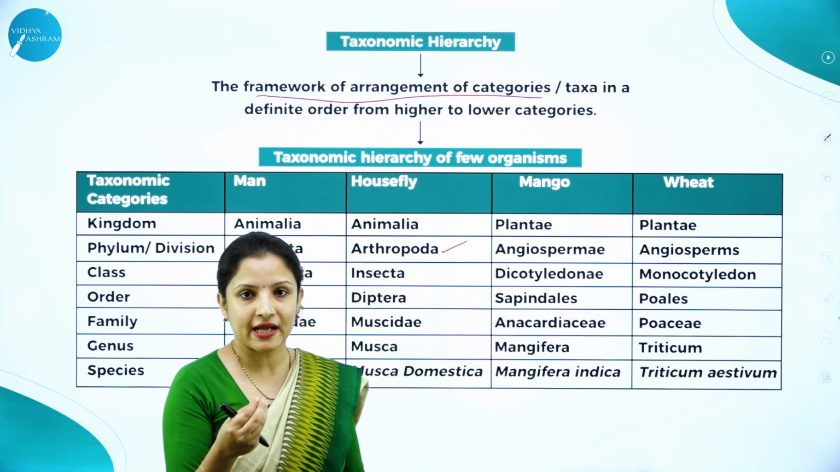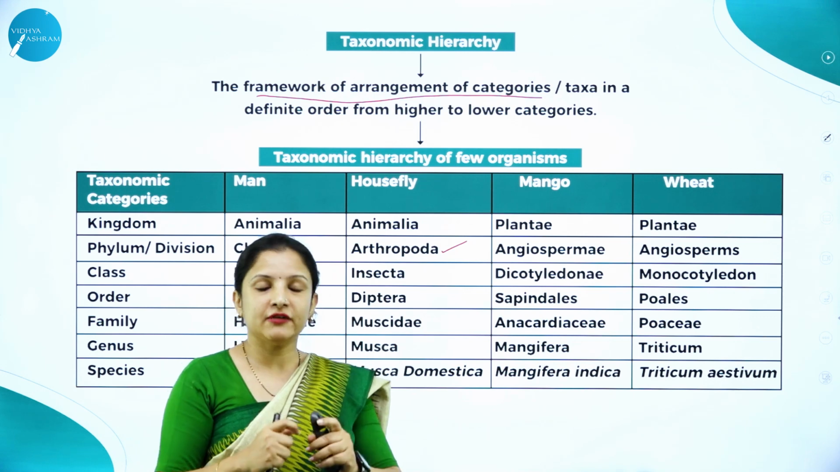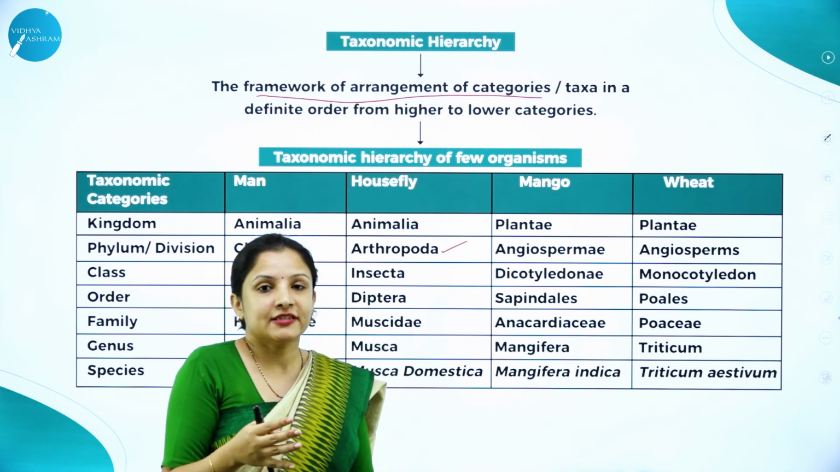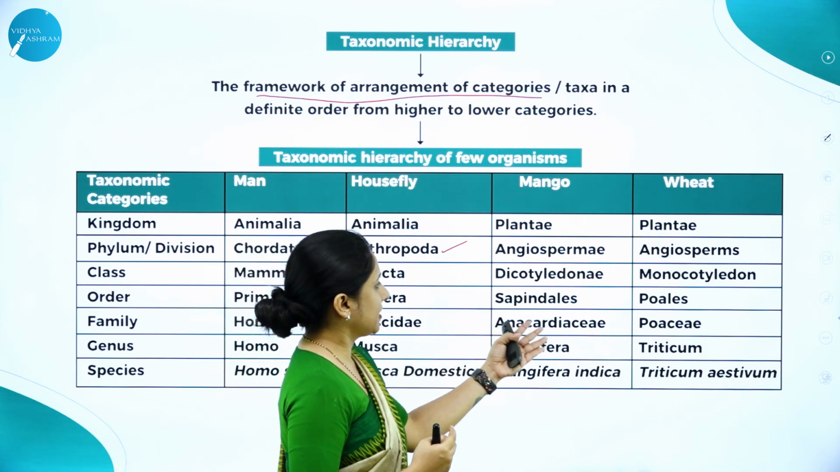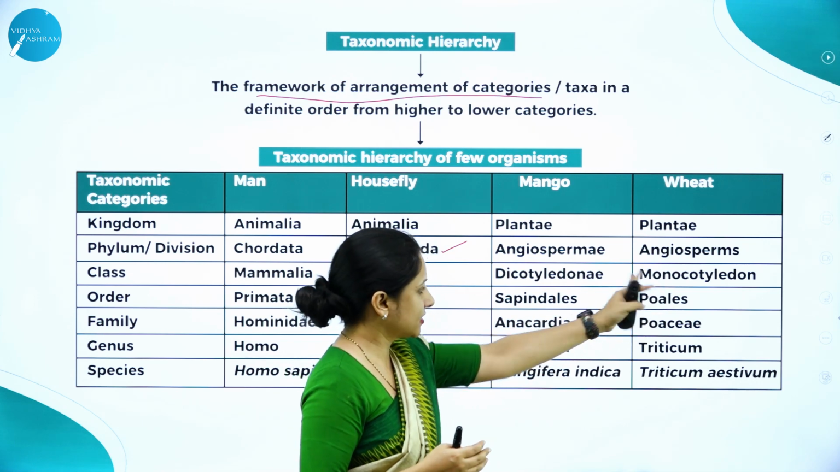Sapindales are those plants which produce a sap. So you take a mango, you pluck a mango leaf or you pluck a mango fruit, you can see a sticky sap oozing out of it. Say for example, even chiku, you can put it under Sapindales. Here it is Poales. So grasses also come under Poales.